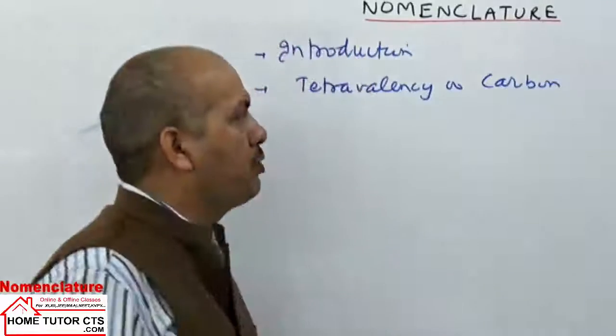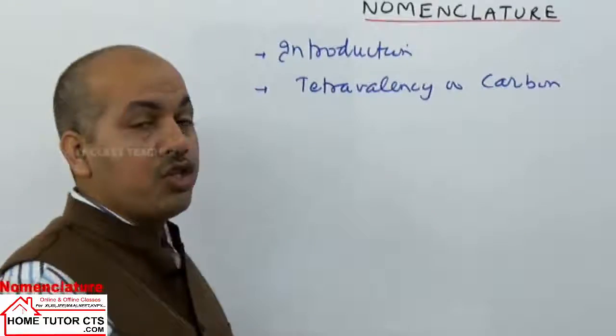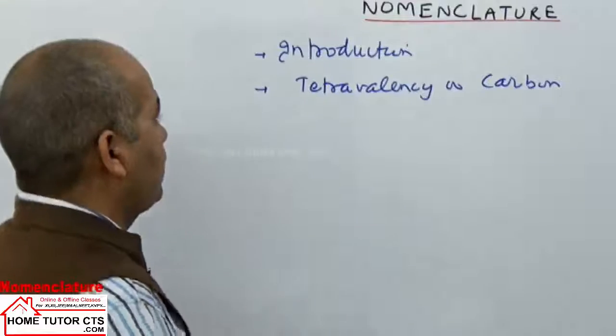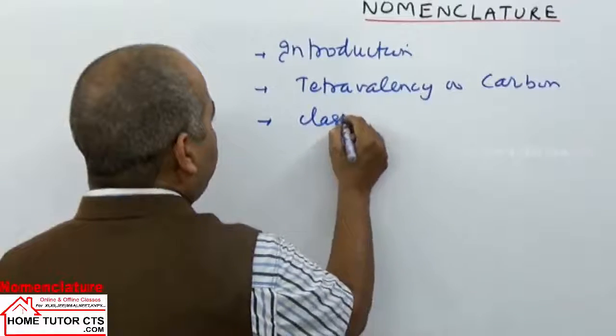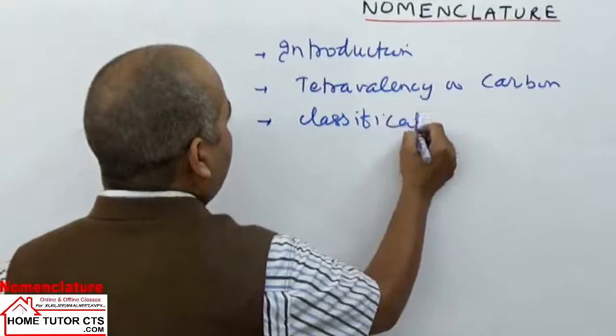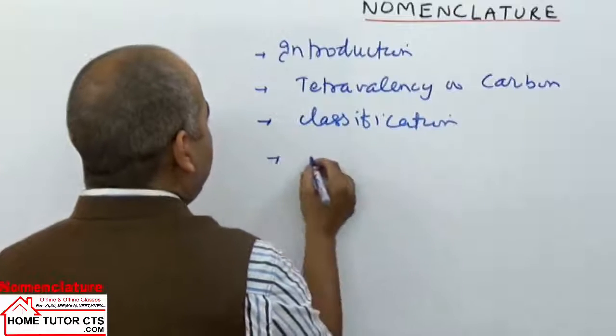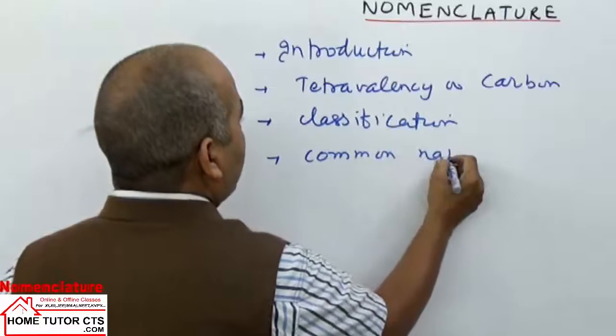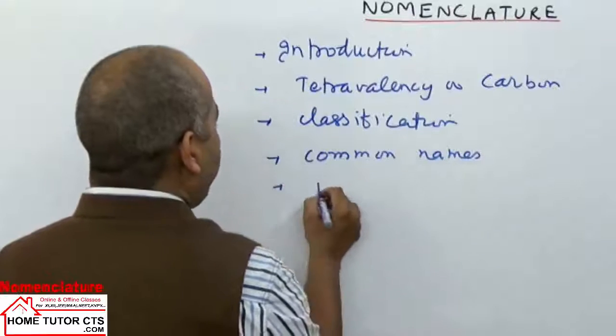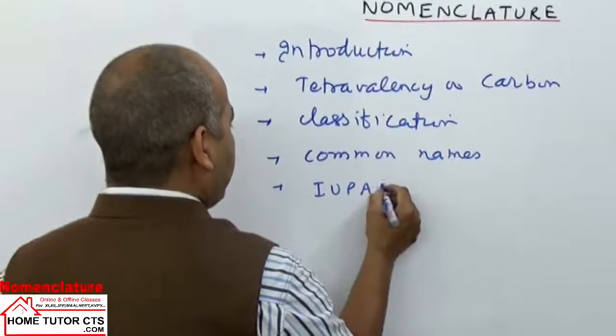Just some idea of sigma bonds and pi bonds, and calculation of sigma and pi bonds in organic compounds. Then the classification of organic compounds. Then we take common names, and then the compounds' IUPAC names.